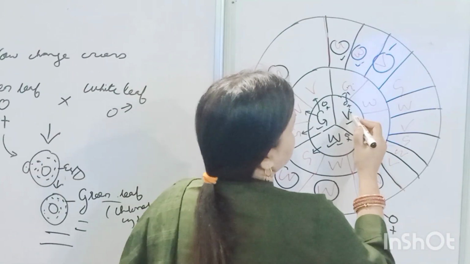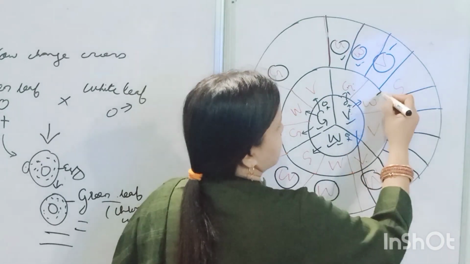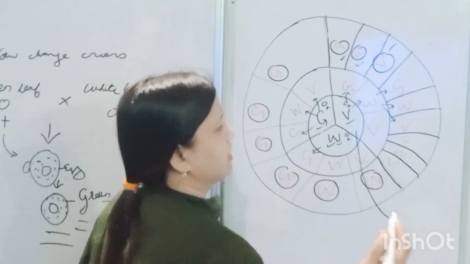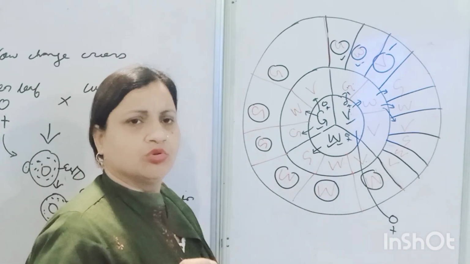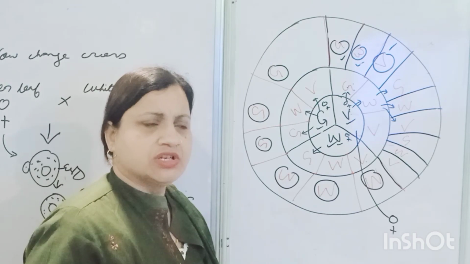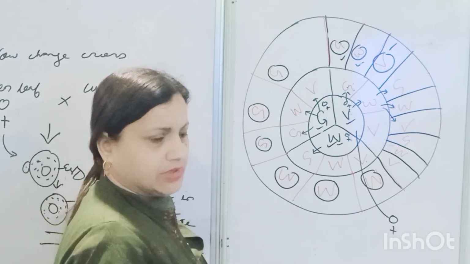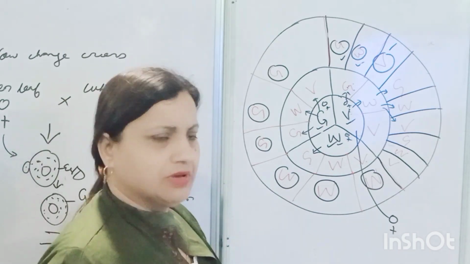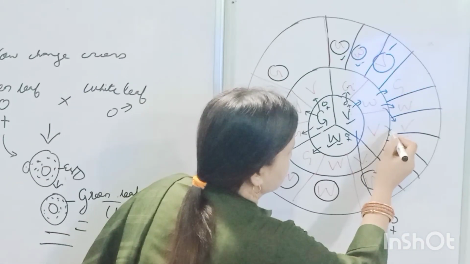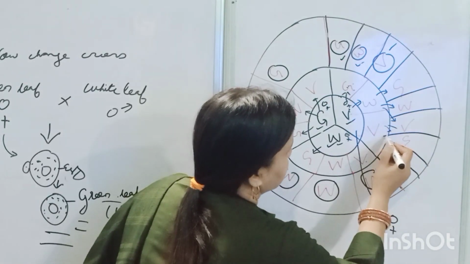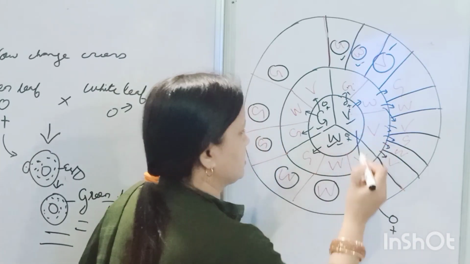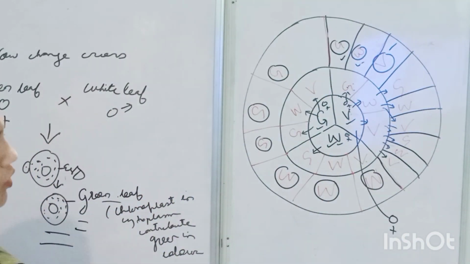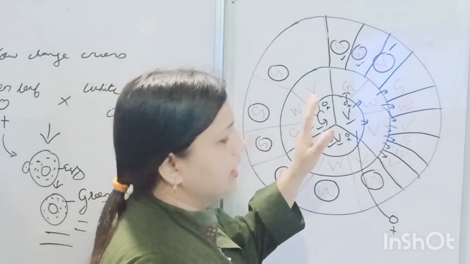In the same way, when this variegated is crossed with the white, the resultant is green, the resultant is white, and the resultant is your variegated. Same reason, because of the presence of chloroplast and leucoplast and their concentration, it is decided either it will be green or white, or if it has equal concentration, then it is variegated. In the same case here, variegated also has variegated, green, then white, then variegated, when variegated is crossed with variegated. So in this way, the cross is made where it depends upon the cytoplasm.